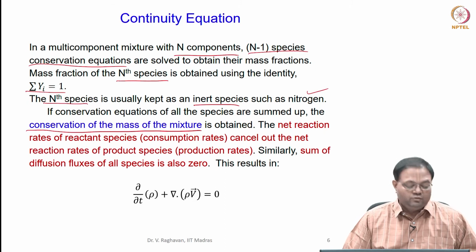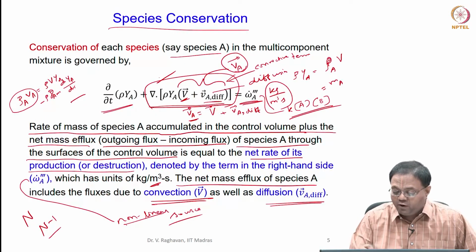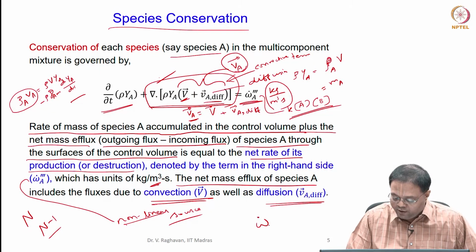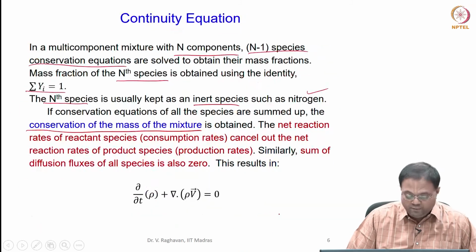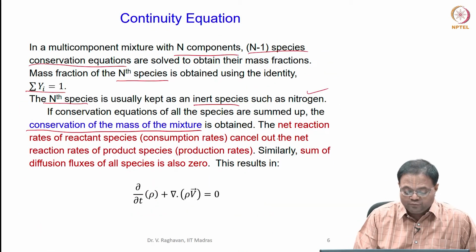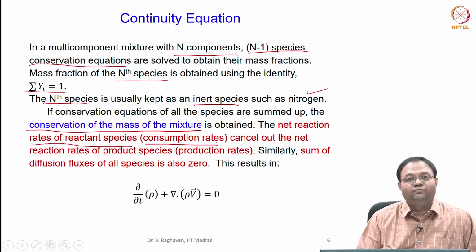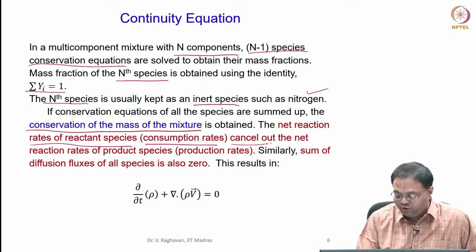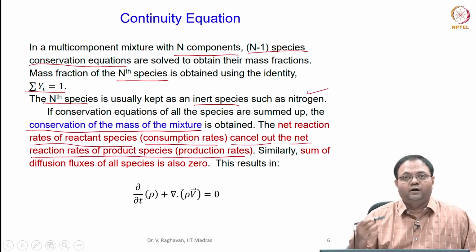Okay. Let us take the right hand side now. What happens to the term called omega A triple dash? Now you sum it, A going from 1 to n. This will become 0. How? Because the net reaction rates of the reactant species, which are consumption and hence negative values, cancel out the net reaction rates of the product species, which are production rates and positive.